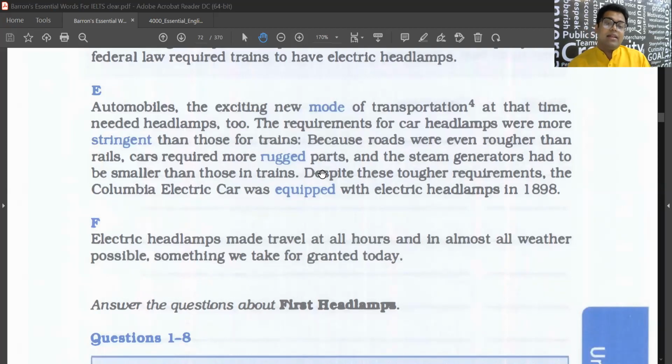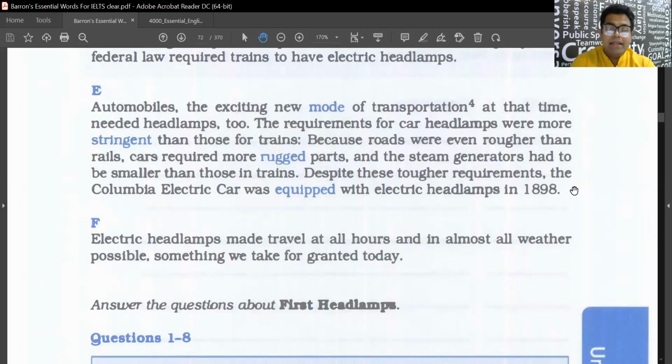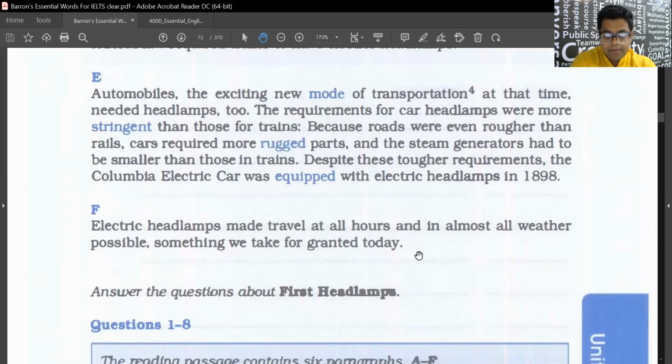And the steam generators had to be smaller than those in trains. So the requirements were tough. Despite these tougher requirements, the Columbia electric car was equipped with electric headlamps in 1898. So E paragraph.